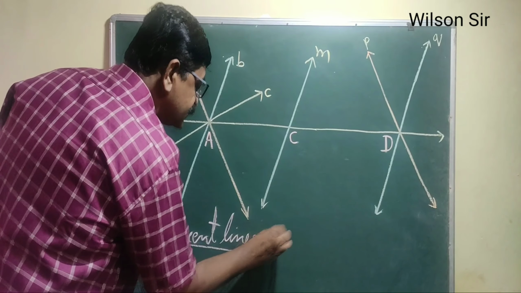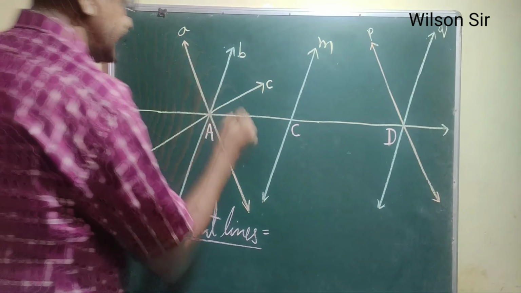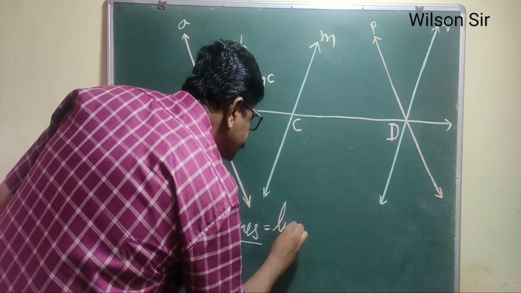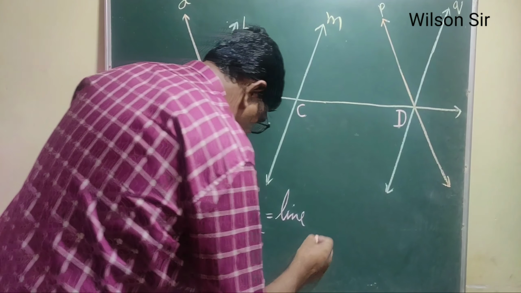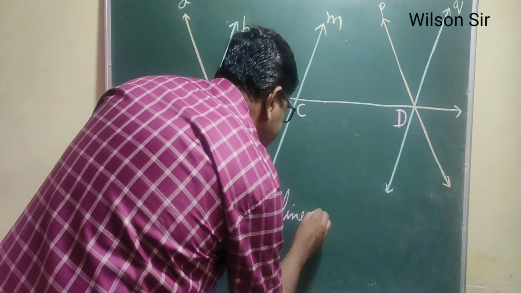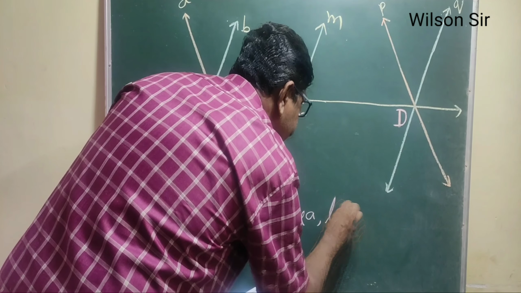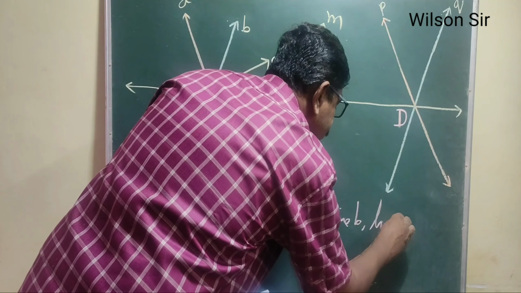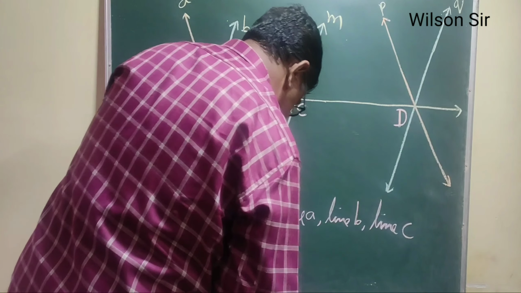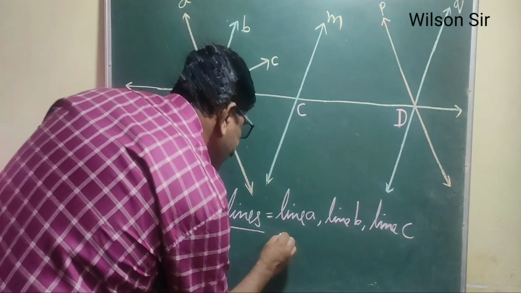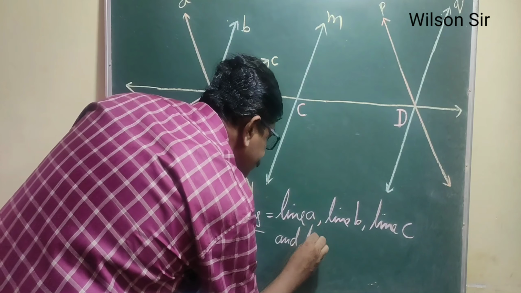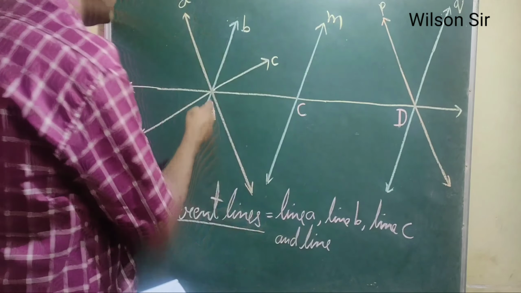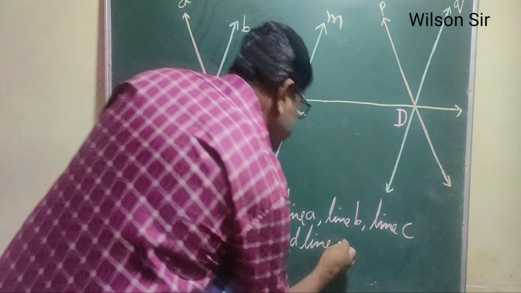What are concurrent lines? See here, line A, line B, line C, and this whole line we can call line AC.